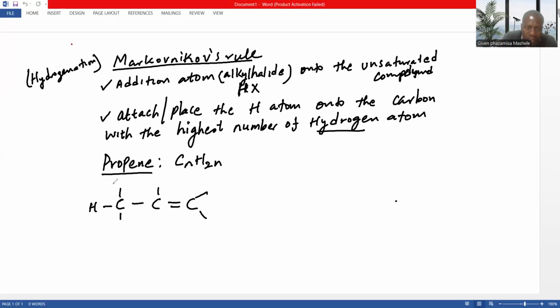So hydrogen, hydrogen, hydrogen, hydrogen, hydrogen, hydrogen. Remember how many carbons are here? 1, 2, 3. So if you put 3 here, the hydrogen should be 6. So 1, 2, 3, 4, 5, 6.